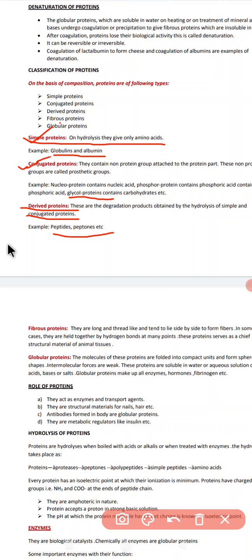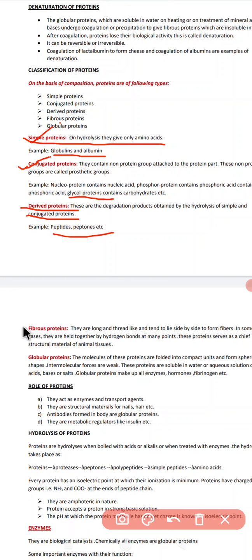So till now we have discussed three types of protein: simple protein, which contains only amino acids; conjugated proteins, which contain a non-protein group; and derived proteins, which are obtained by the hydrolysis of simple and conjugated protein.